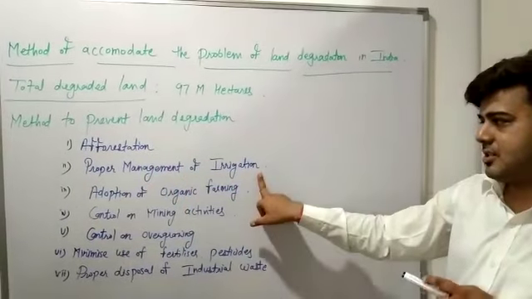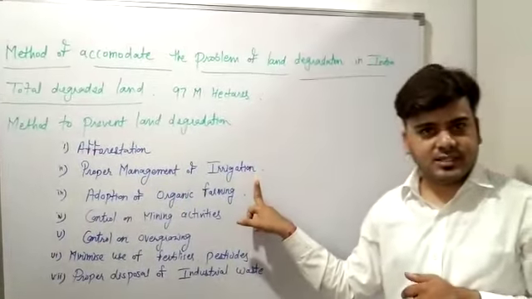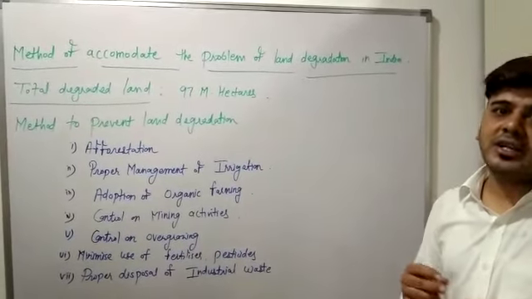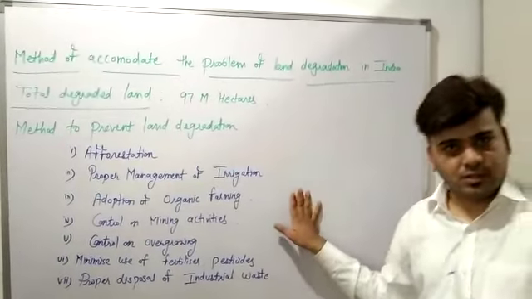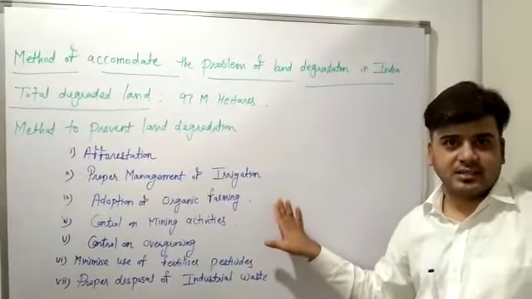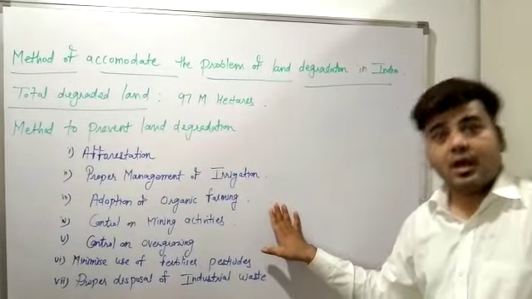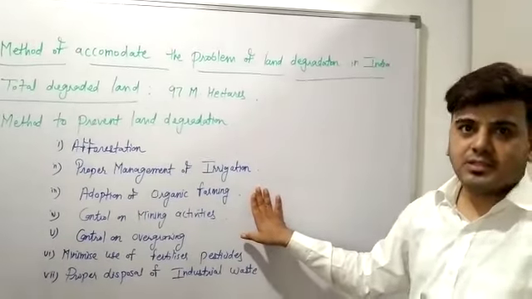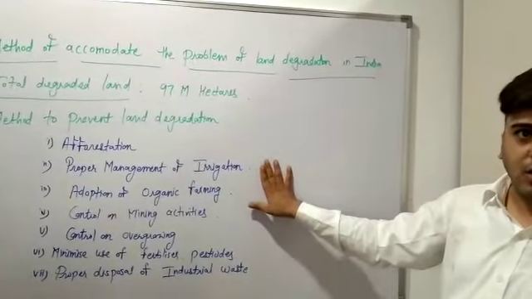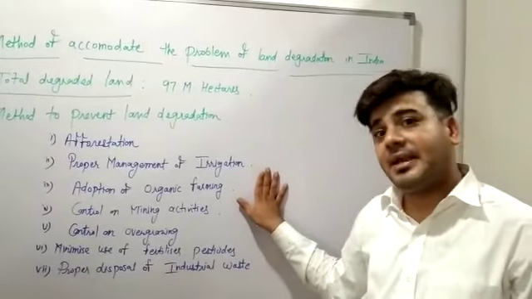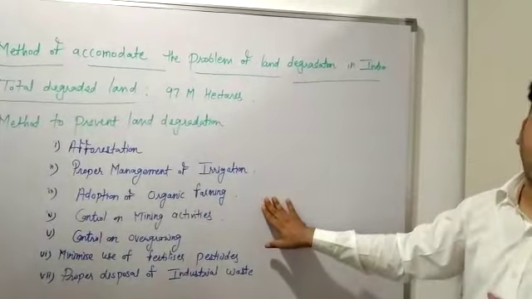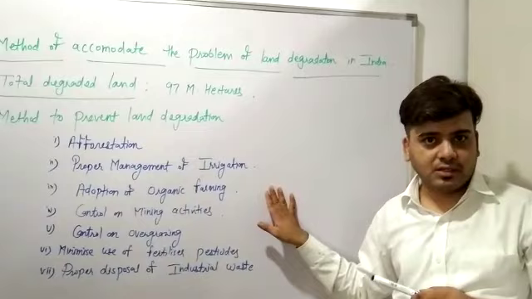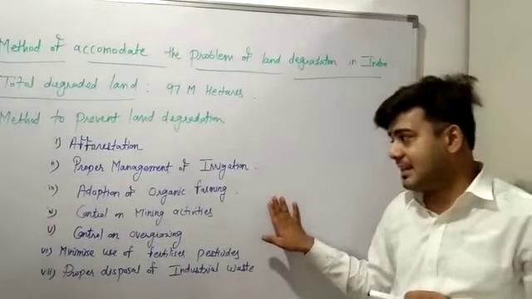Proper management of irrigation. As you know, over irrigation is a big cause of land degradation because many farmers don't know how to irrigate the field. So if they adopt the latest ways of irrigation such as sprinkler irrigation and drip irrigation, then they can have two benefits. Land will not degrade for a long period of time, means it will remain fertile, and second, it will save water. So proper management of irrigation is also a very good method to prevent land degradation.